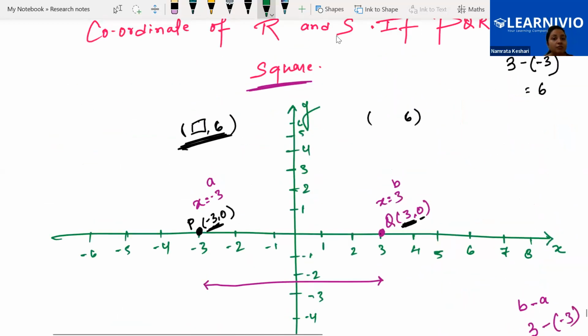Similarly, can you see from this point, if we are saying this point is S, if we are saying this point is R, from this S, if we will be dropping the perpendicular, straight line, okay, even if here it doesn't look like a straight, but it has to be straight. Let me do it that way.